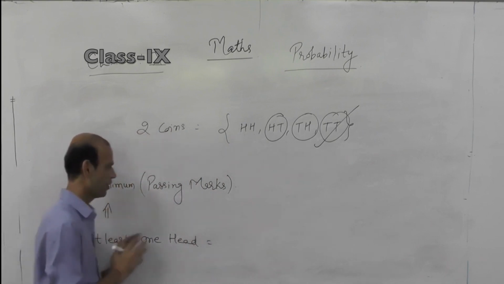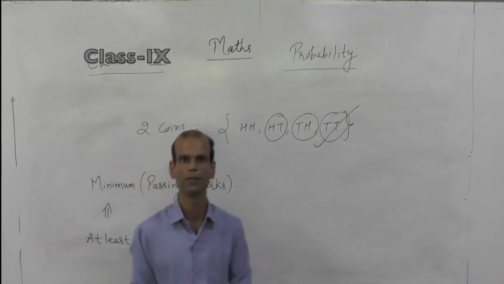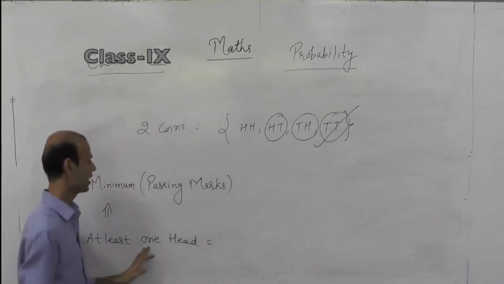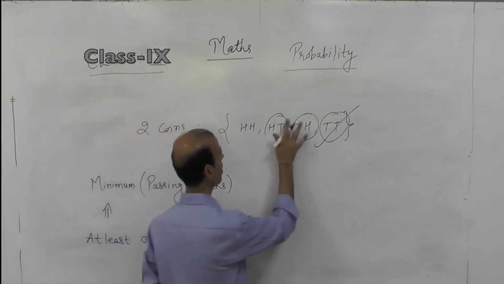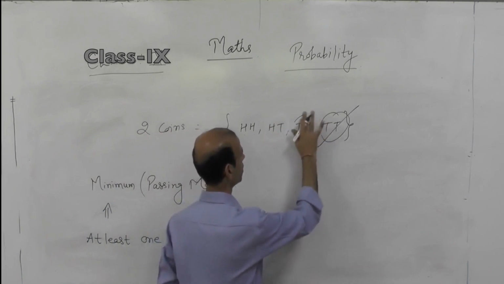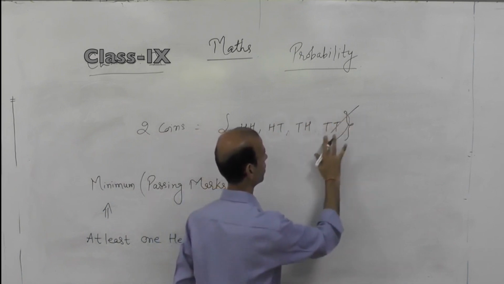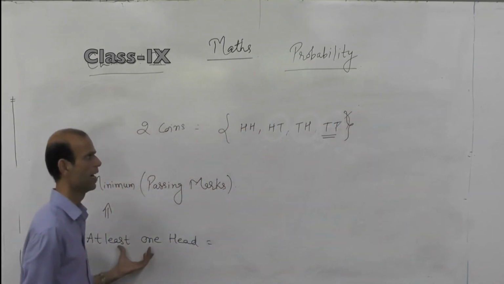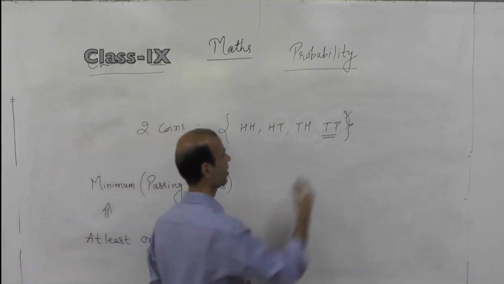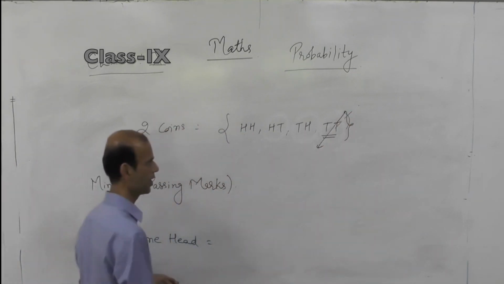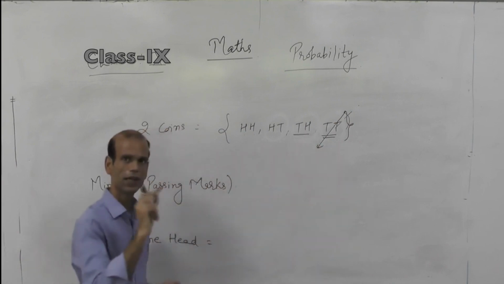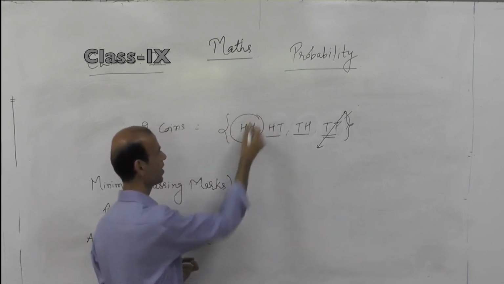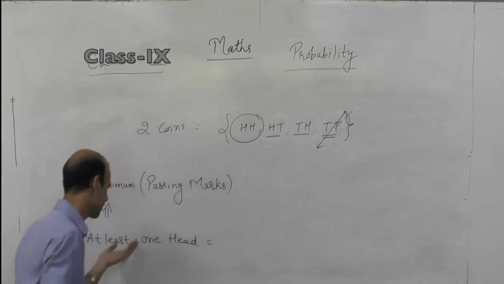So in case of at least one head, the favorable cases will be those where the condition is minimally satisfied, like at least one head. So when we see the outcomes, this is a case of two heads. Does this have one head or more than one? So this will not be a favorable case. Yes, there is one head in this case, also in this case, and we will see this case also. This is also satisfying this condition.